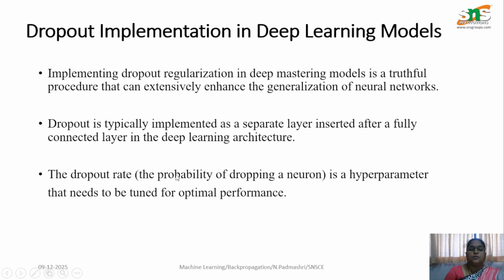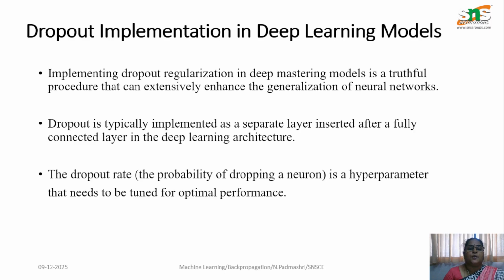Okay. So, this dropout rate is the probability of dropping the neurons. Say, for example, 50% of the neurons are dropped out. So that is the probability out of 100 percent; we are dropping 50 percent of the neurons. So the dropout rate is a hyperparameter that has to be tuned for optimal performance.